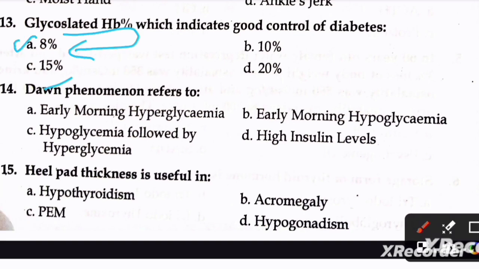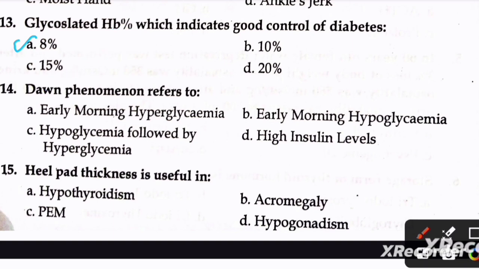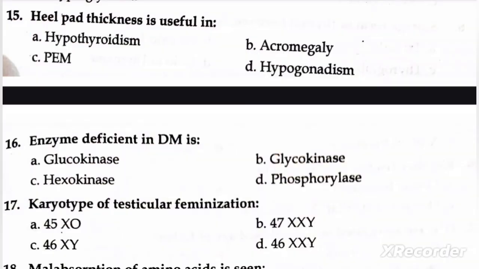Next question is, dawn phenomenon refers to A, early morning hyperglycemia, B, early morning hypoglycemia, C, hypoglycemia followed by hyperglycemia, and D, high insulin level. The right option is A, early morning hyperglycemia.